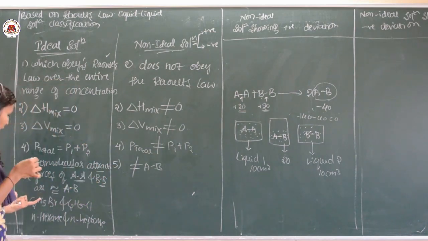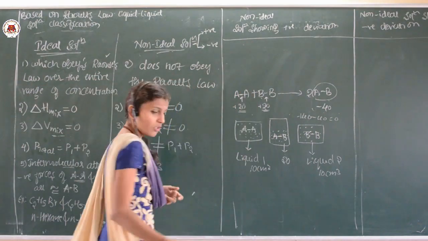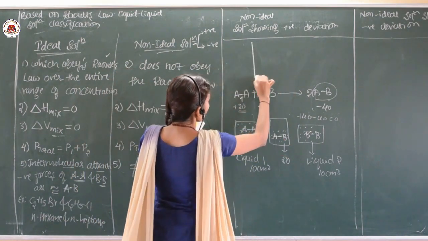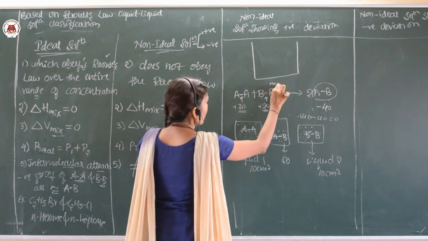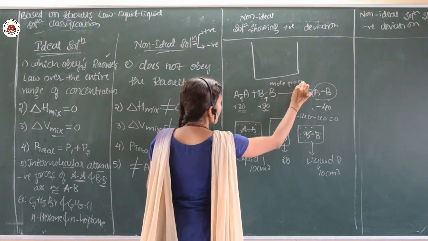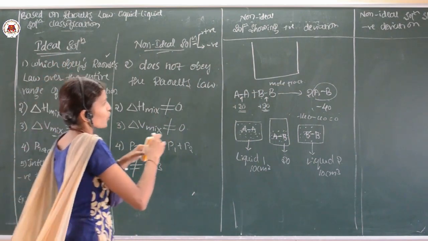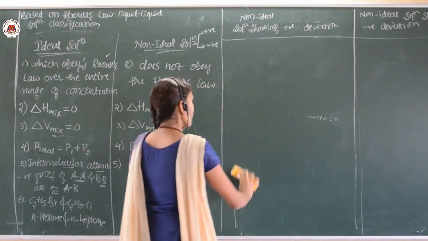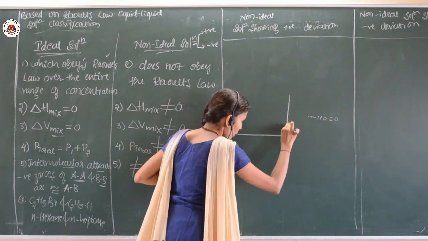And one more thing, we can give one more difference by drawing the graphical representation. As you know, the graph has two components, and here it will be the mole fraction. Whatever graph I am drawing now is for the ideal solution. So this is x1, this axis is component 2.